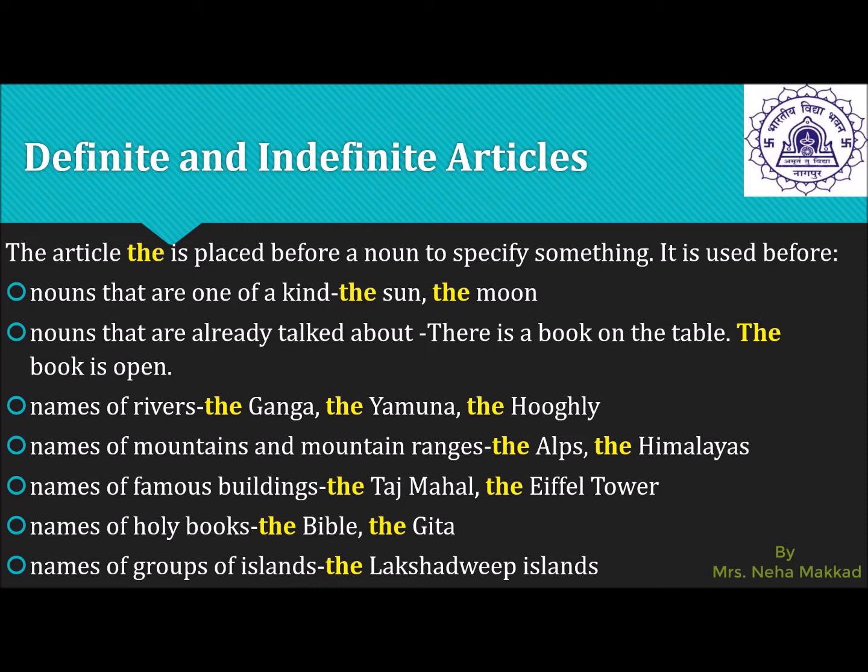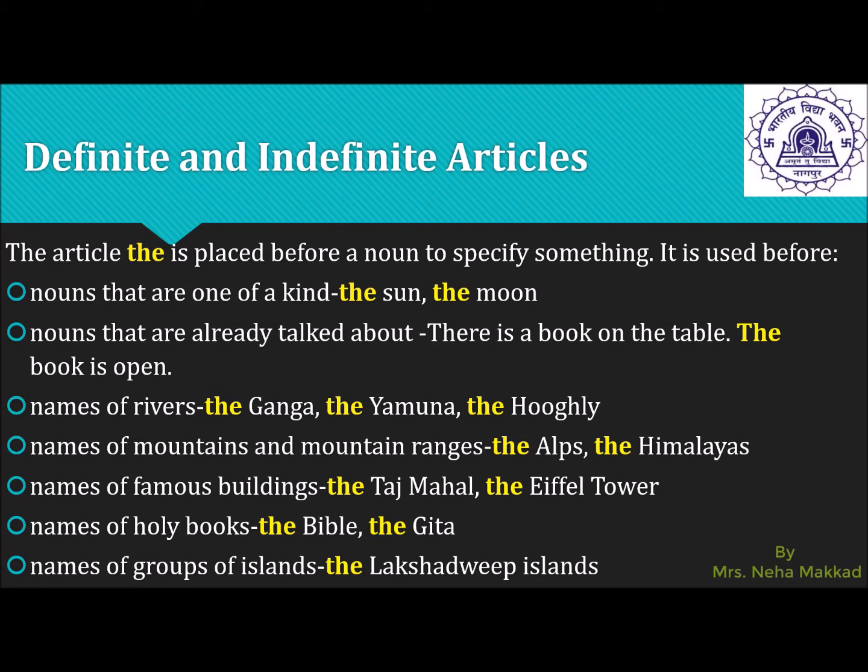Let us look at the first example, the nouns that are one of its kind. The sun, the moon. All of you know that there is only one sun in this world and there is only one moon. Nouns that are already talked about. Now sometimes we refer to a particular thing. Like for example, there is a book on the table. So we are specifying that there is a particular book kept on the table. So when we are referring to that particular book in the second sentence, we will use the article the for it. The book is open.